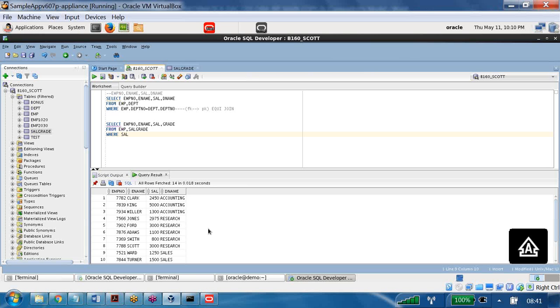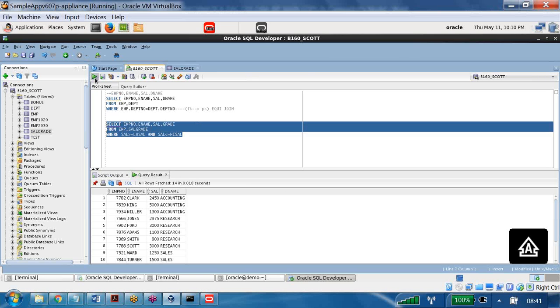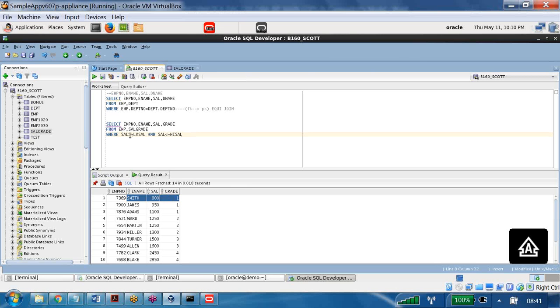That relationship is that the salary column should be greater than or equal to the low salary column, and the salary column should be less than or equal to the high salary column. Now if we execute this, we get which grade Smith belongs to: first grade. Whatever join I have written, apart from equal to, if you use any other operators, then the resultant join is called a non-equi join.